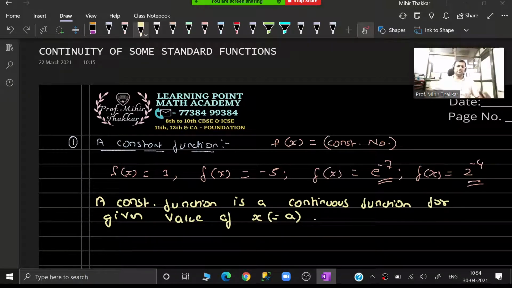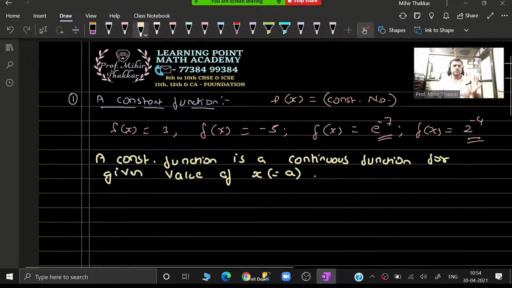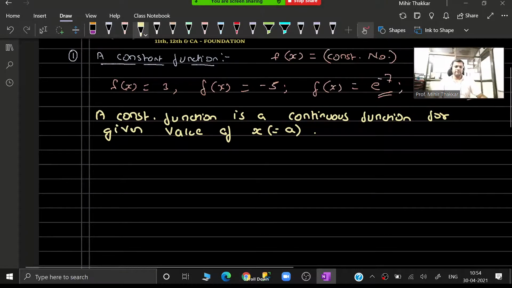A very easy thing to remember. Any constant function, guys, whether it is a number, whether it is an exponential number, whether it is a fraction. Suppose you have something like 3 upon -7 or 3 upon 7, that also becomes a constant number which has to be continuous at any given value of x.